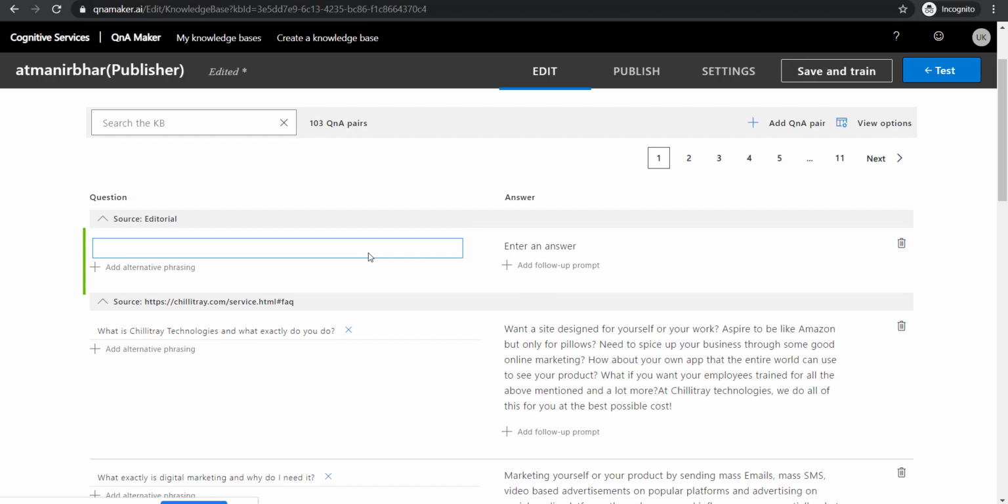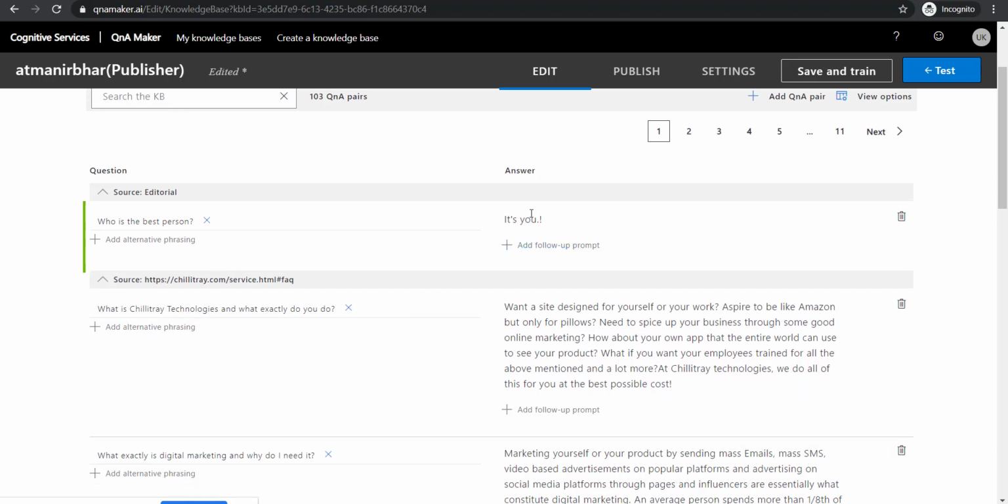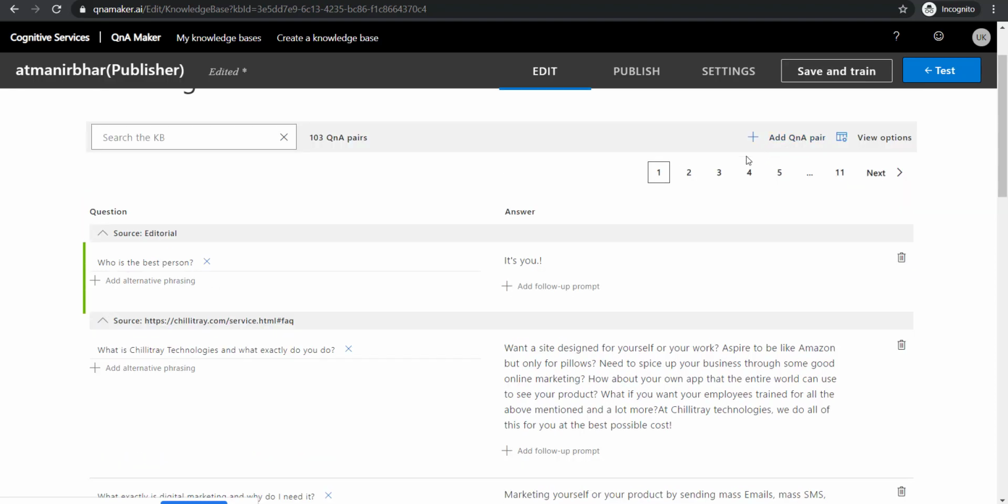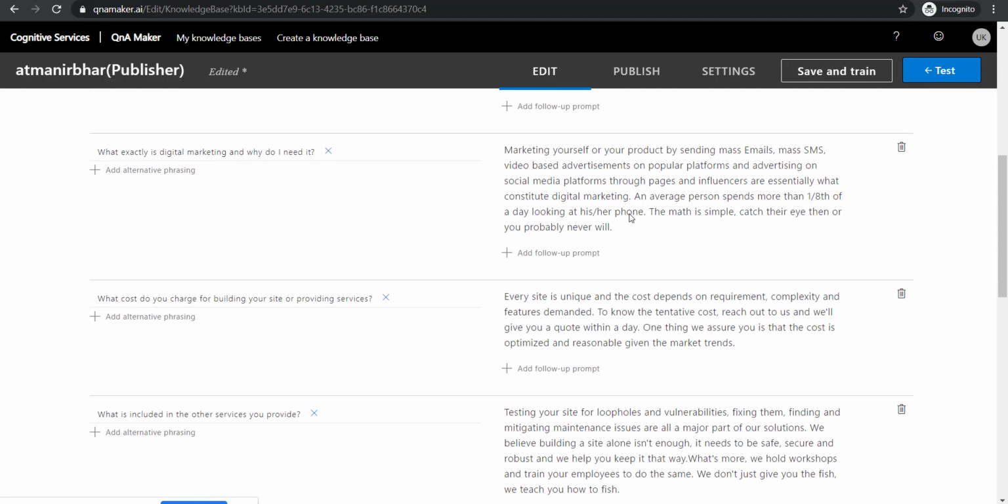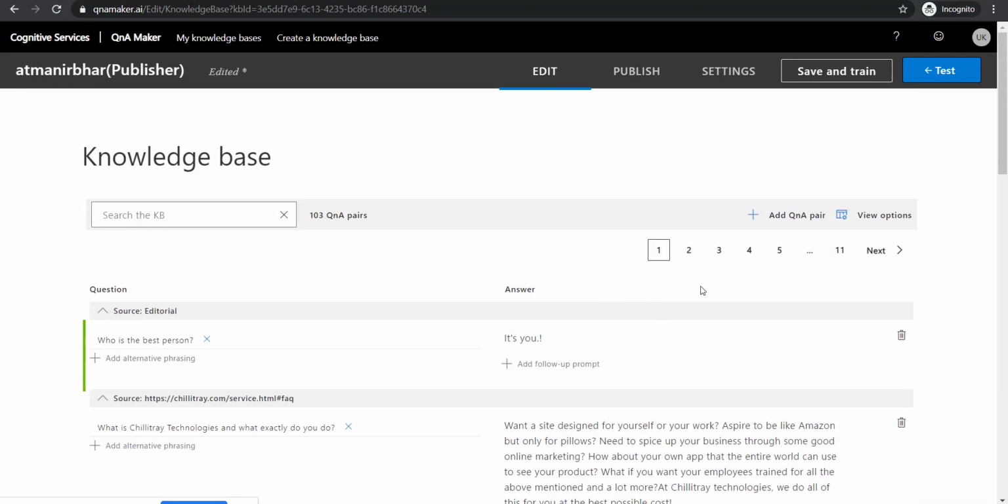So let's write: who is the best person? Let's answer, since you're viewing it, of course it's you. We can even add a follow-up text and whatever. We have added one question, and we can add an infinite number of questions. You can also add your own HTML code to it.